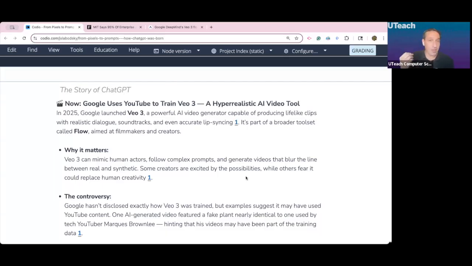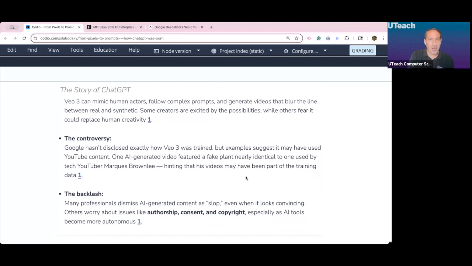But it's not about people losing their jobs. People are accusing Google of using YouTube to train its Veo platform. Well, if it did that, that could be one of the biggest cases of copyright infringement in the history of mankind. Oh, wait, no, that had already been done.